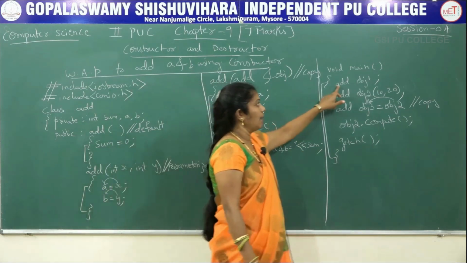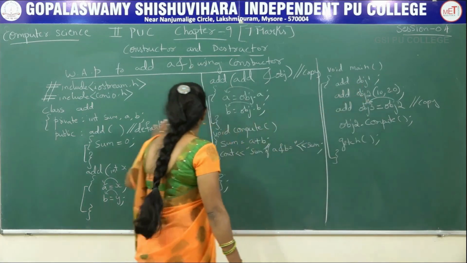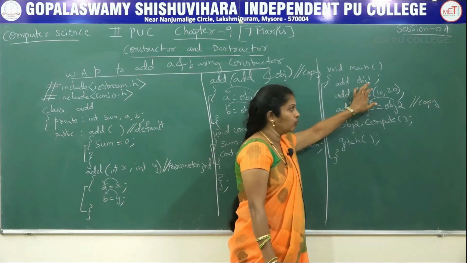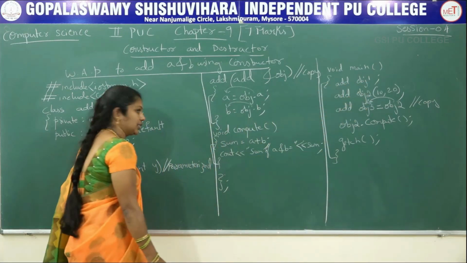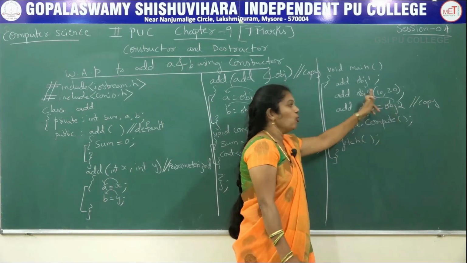In the main program, the first object we are creating is object 1, then the default constructor is going to execute. With arguments, when you create object 2, then the parameterized constructor is going to execute. Here we are copying object 2 to object 3.